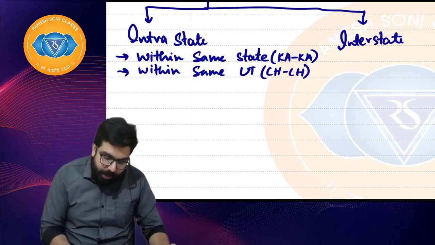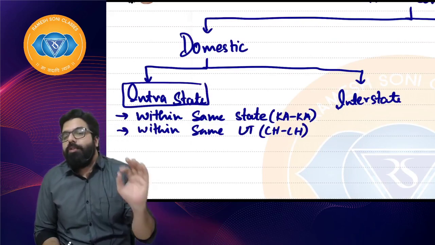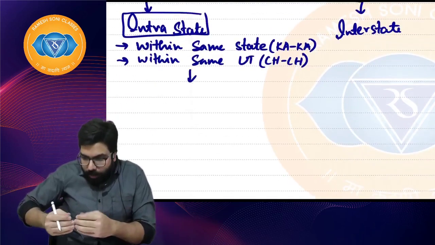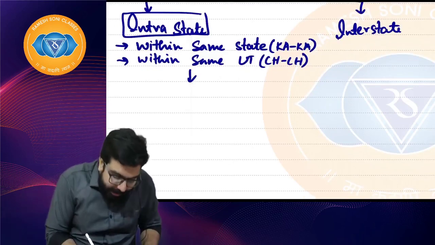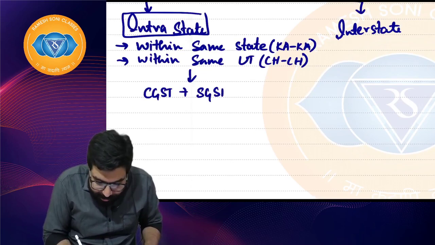Intra-UT or intra-state is still known as intra-state only. I hope everyone is clear. Whenever a transaction is within the state or within the UT, it is known as intra-state. Whenever it is within the same state, we charge CGST from the central government and SGST from the state government.